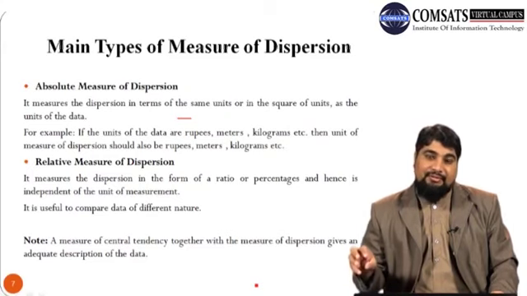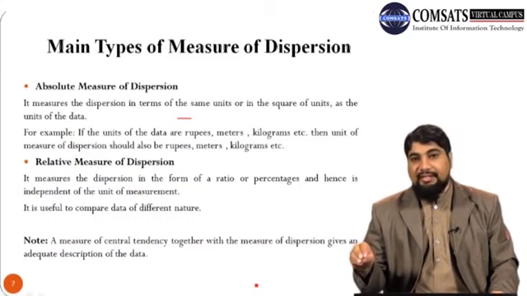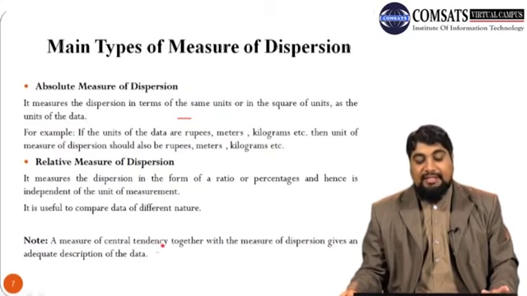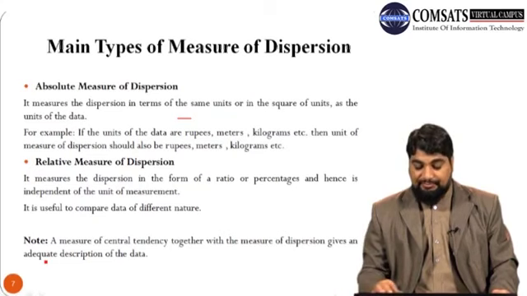So once we have the central value of the data and the spread of data values around this middle line, then we have sufficient information about the data. So a measure of central tendency together with a measure of dispersion gives us an adequate description of the data.